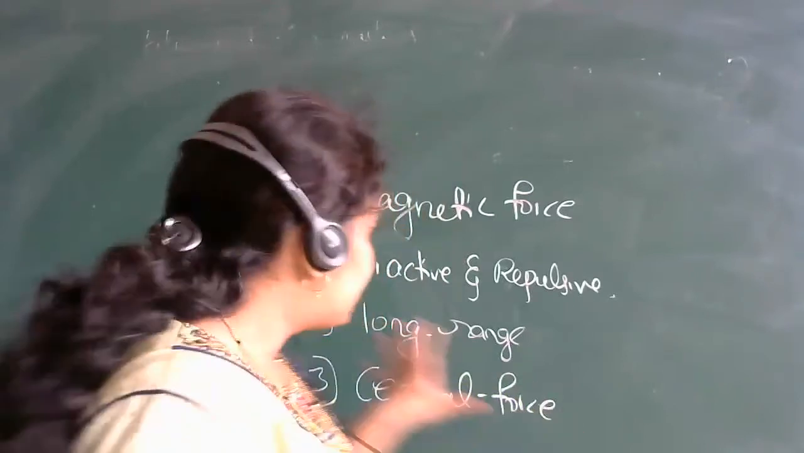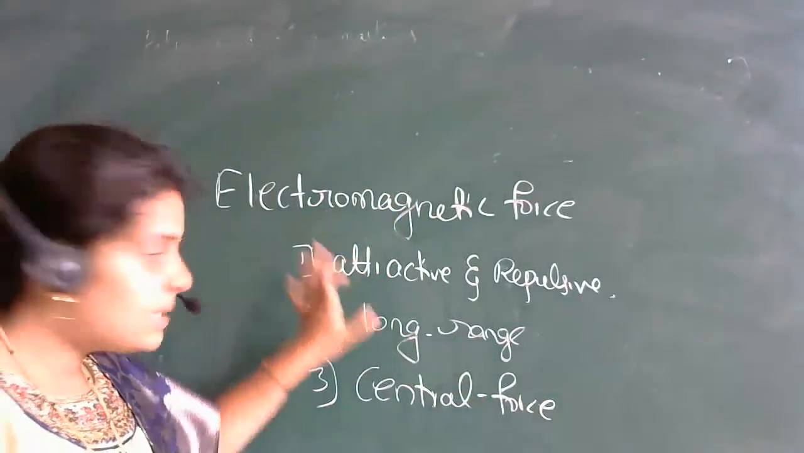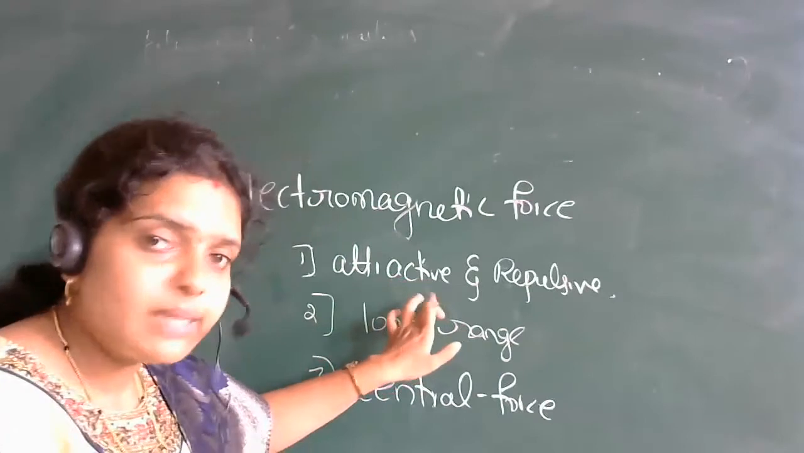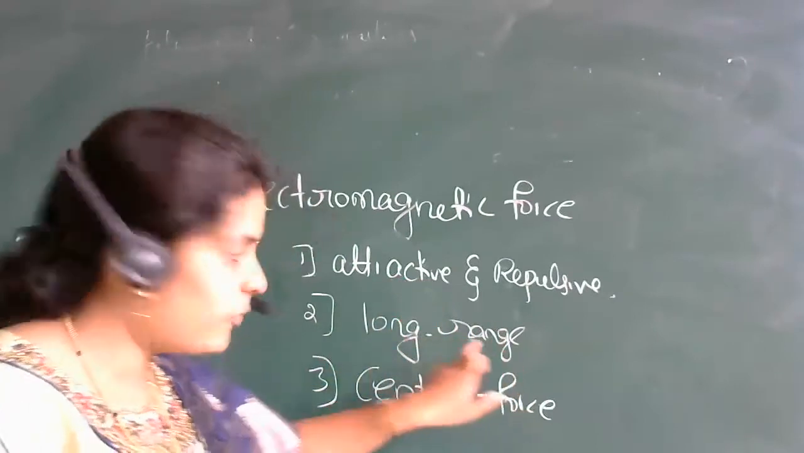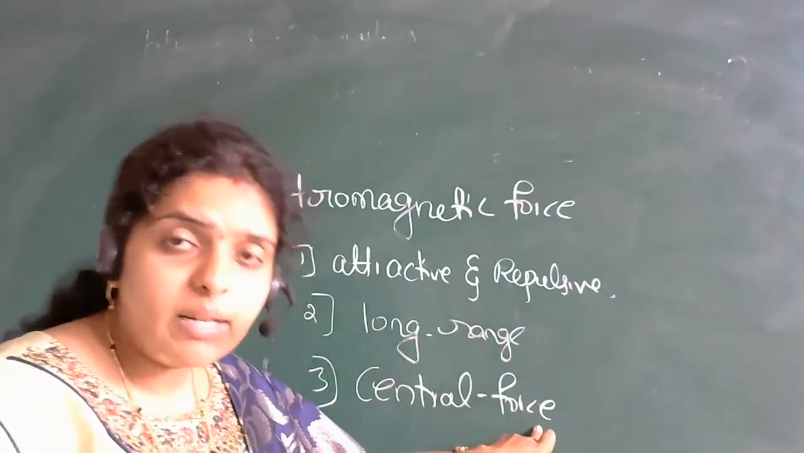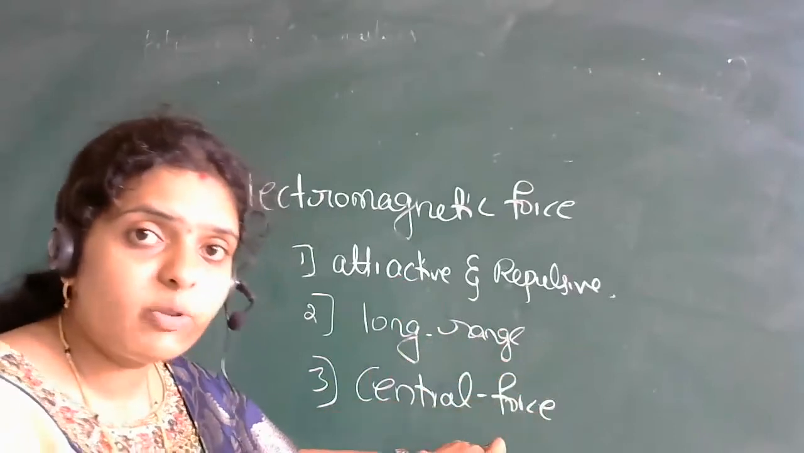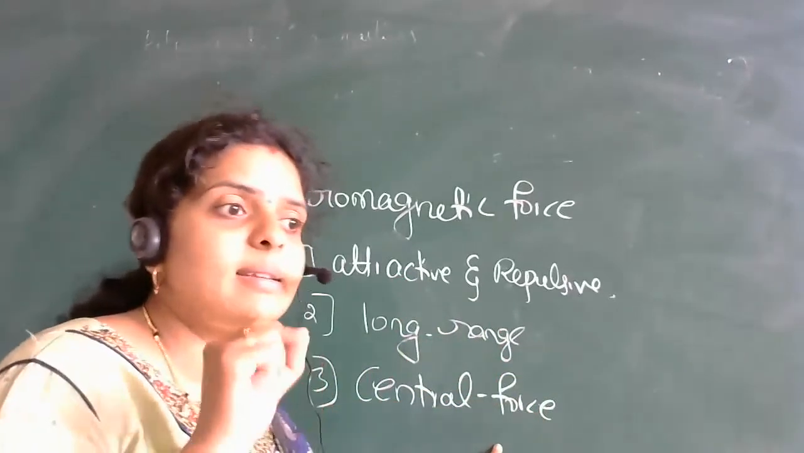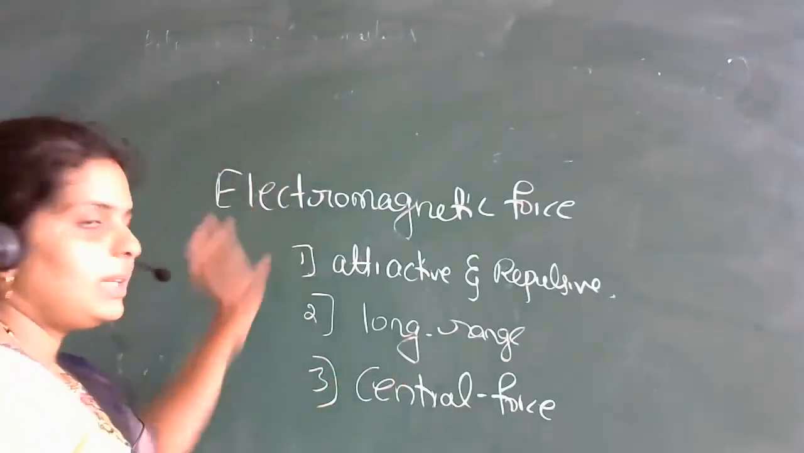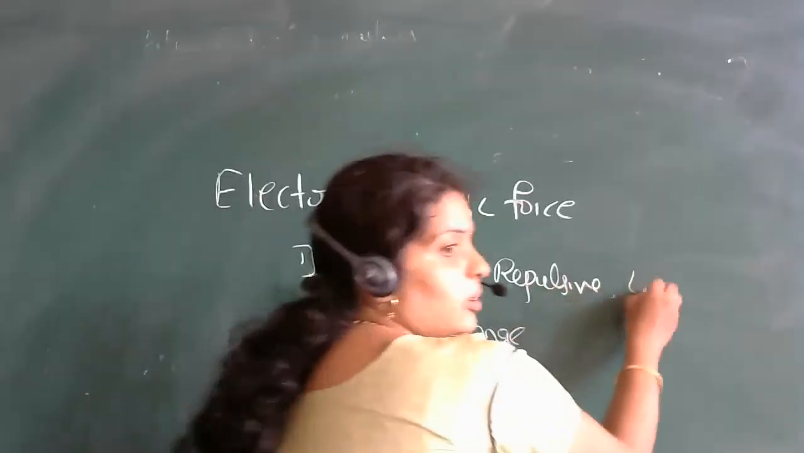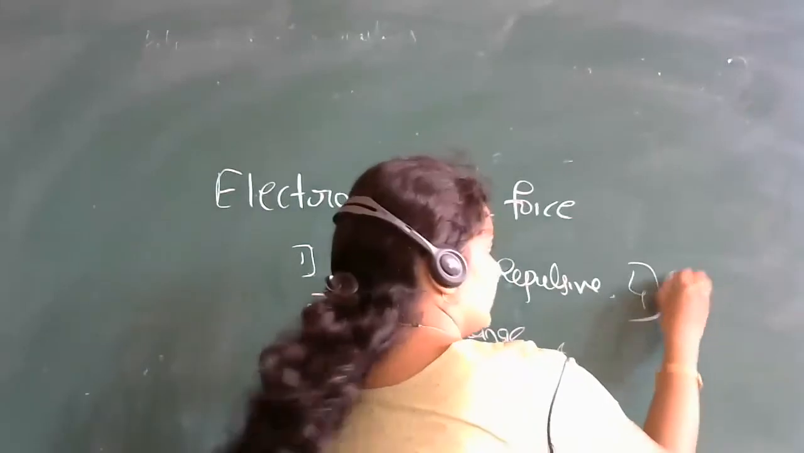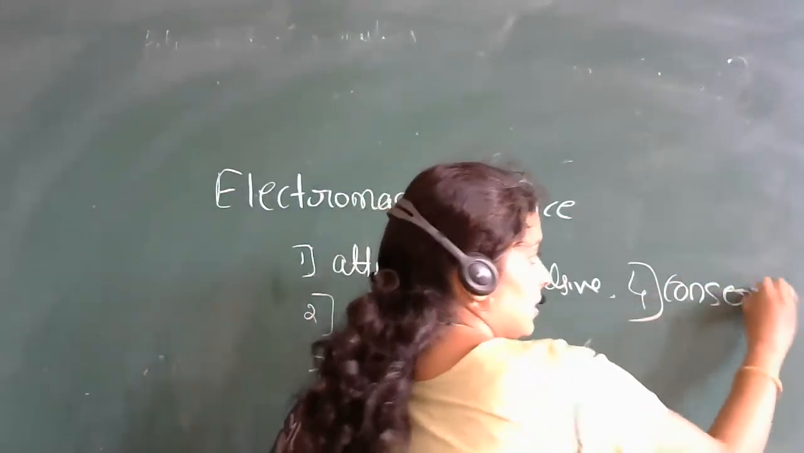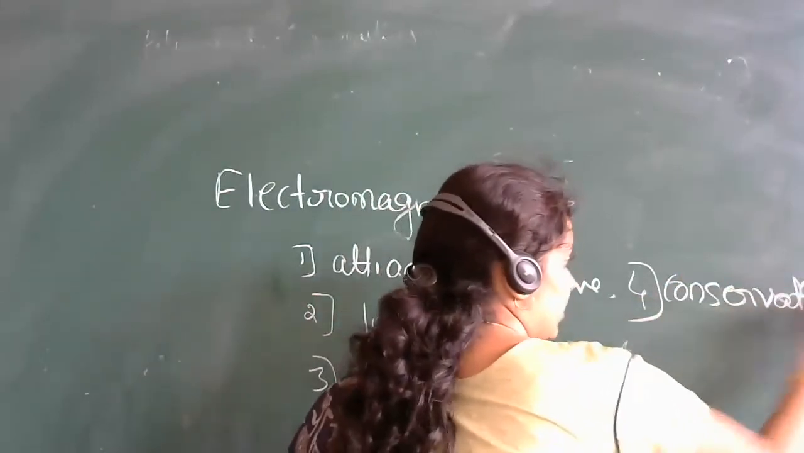Central force. So here, electromagnetic force is both attractive and repulsive. It is a long range force. It is a central force. One more common property we have is that it is also a conservative force. Your electromagnetic force is also a conservative force.